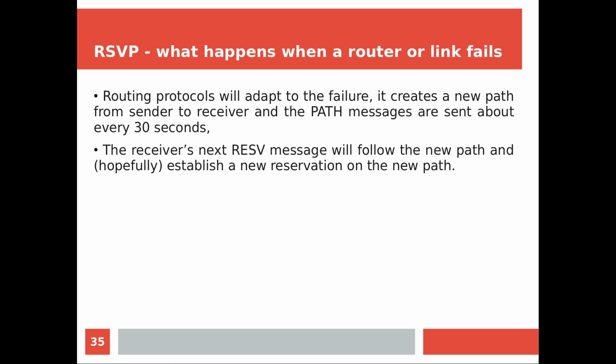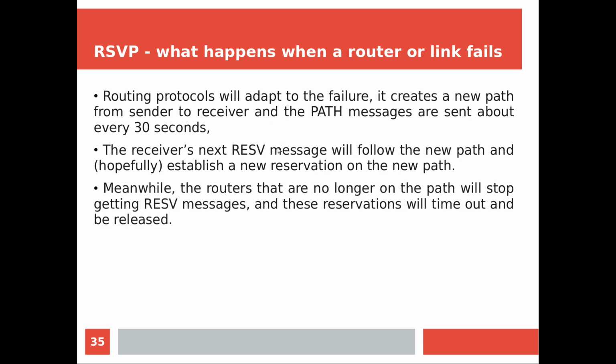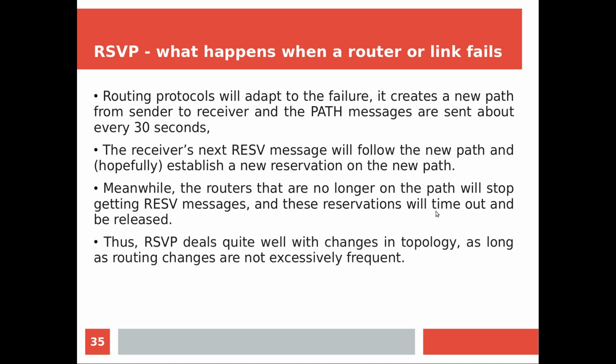The receiver's next reserve message: when the path message is coming, which is also sent at a duration of 30 seconds, whenever the receiver gets that path, it will send back a reserve message that will also follow the new path and hopefully establish a new reservation on the new path, taking care of the RSpec and CSpec. Meanwhile, the routers that are no longer on the path, which are on the failed path, will stop getting reserve messages, because every 30 seconds the reserve message should come like the path message, and these reservations will automatically time out and be released.